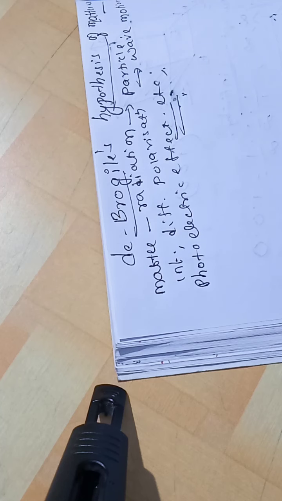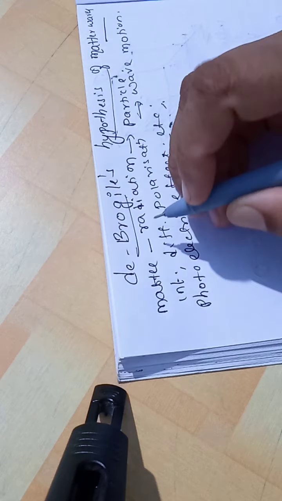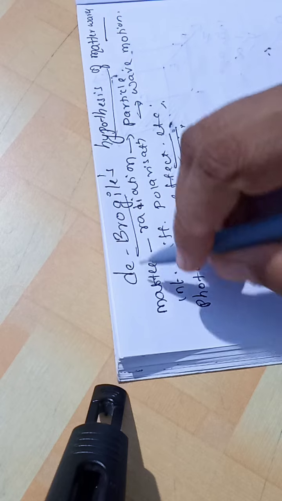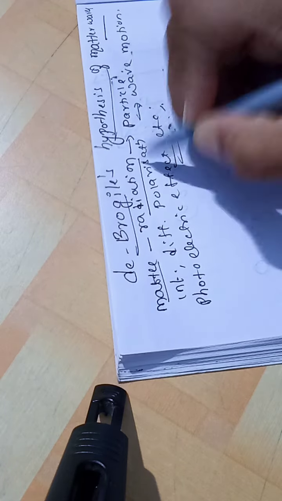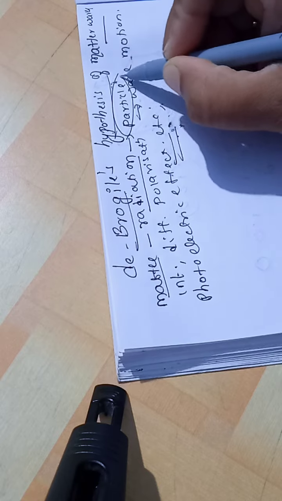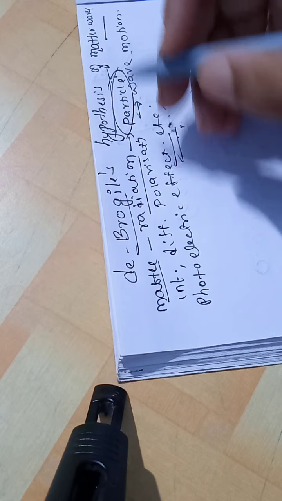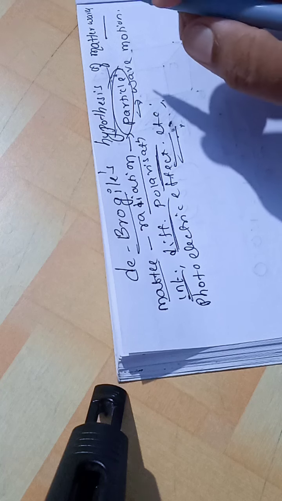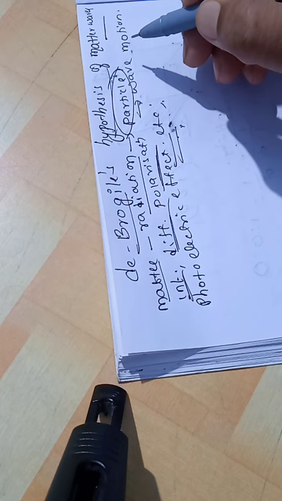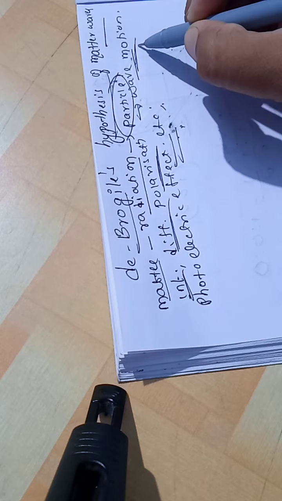Everyone, in today's class, let us discuss de Broglie's hypothesis of matter waves. In Newton's time, matter and radiation both were assumed to have particle nature, or to consist of particles. With the discovery of interference, diffraction and polarization, it was known that light is a kind of wave motion.